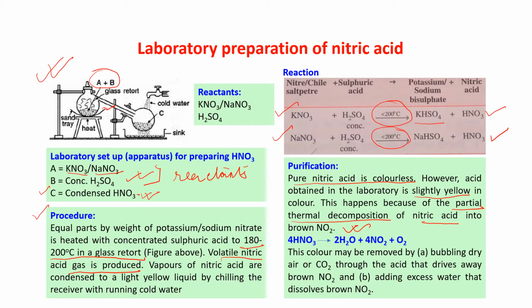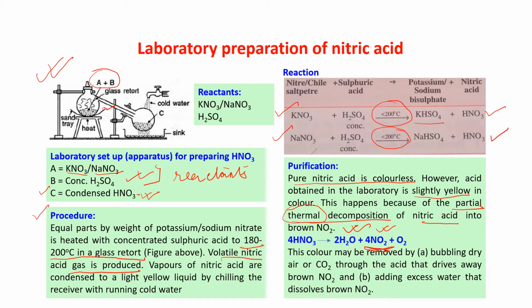The decomposition due to heat is known as thermal decomposition. Partially, not the whole nitric acid gets decomposed. Just see the reaction: 4HNO3 gives 2H2O, 4NO2 plus O2, that means nitrogen dioxide is forming. And this is giving you the yellow color.